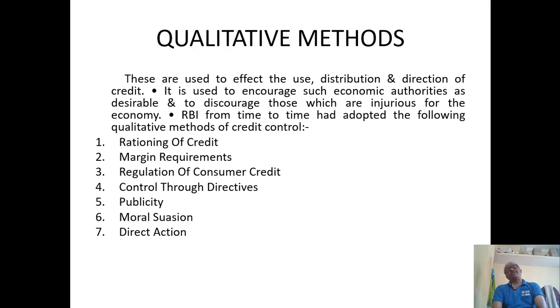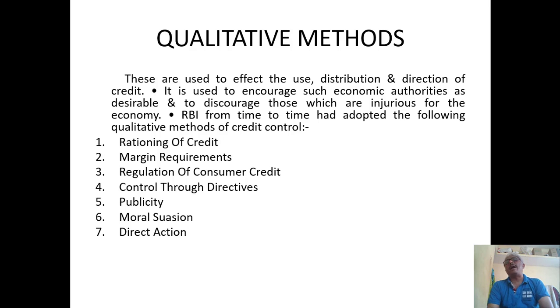Now, let us try to understand the further continuation part, that is qualitative credit control methods. These are used to affect the use, distribution and direction of credit. They are used to encourage such economic activities as are desirable and to discourage those which are injurious for the economy.